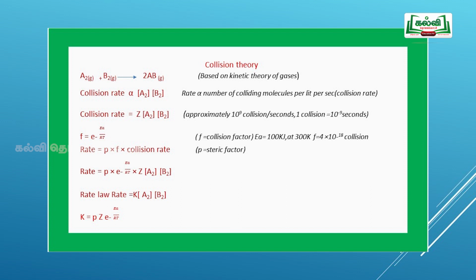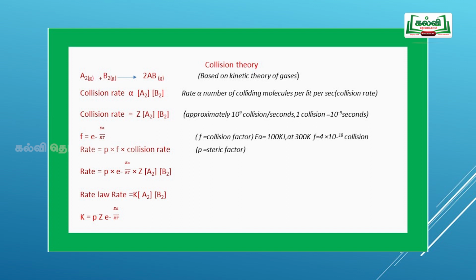To explain this, if the activation energy is 100 kilojoules at 300 Kelvin, 4 into 10 to the power of minus 18 collisions take place. Among 10 to the power of 18 collisions, only 4 are effective. The rate is equal to P into the collision rate. P is a steric factor. Rate is equal to e to the power of minus Ea by RT into Z into the concentration of A2 into B2. The rate law, as we know very well, is equal to k into the concentration of A2 and B2. k is equal to P Z e to the power of minus Ea by RT.